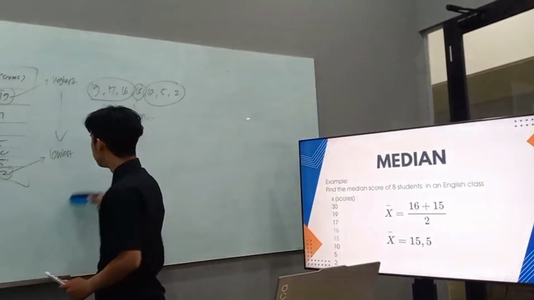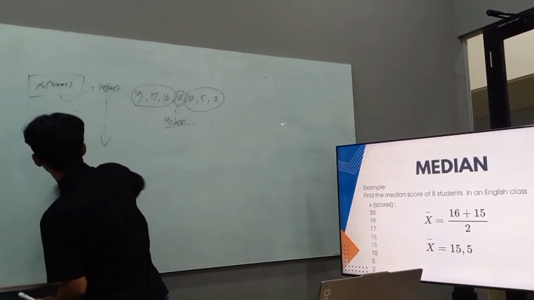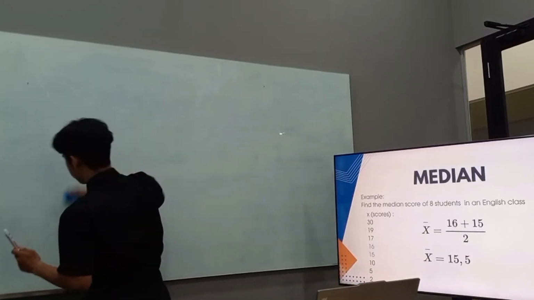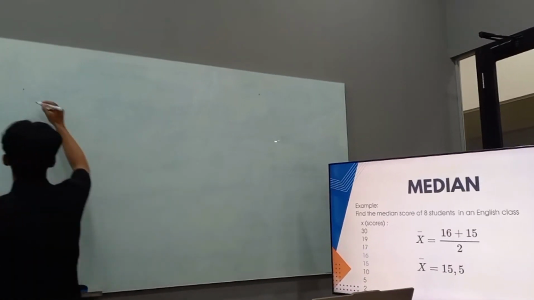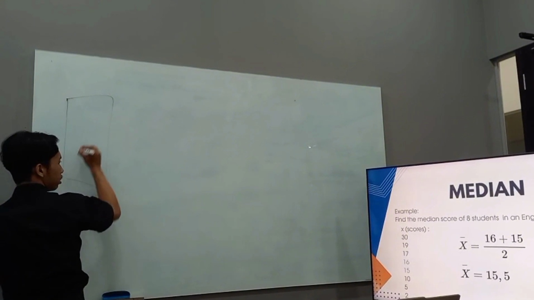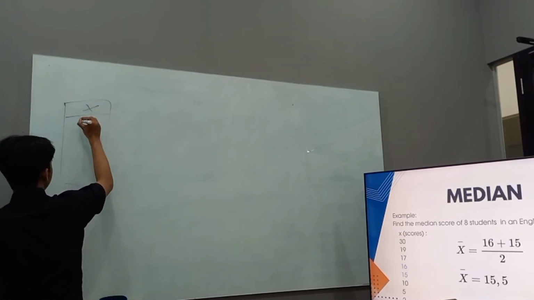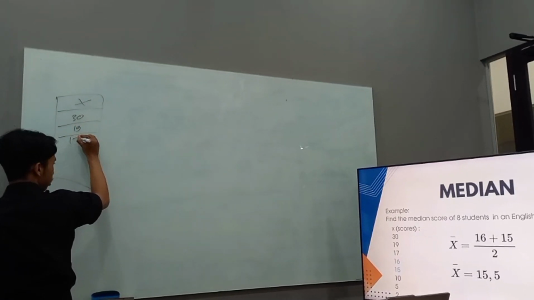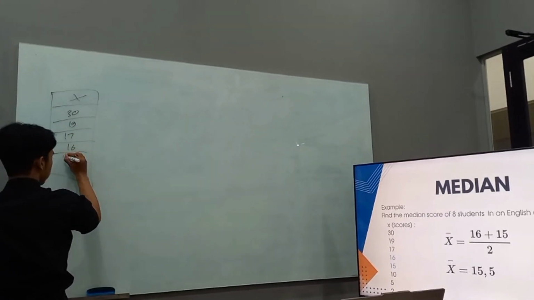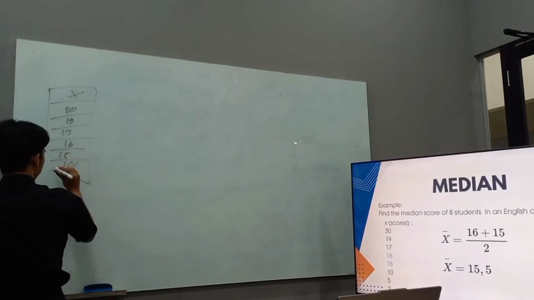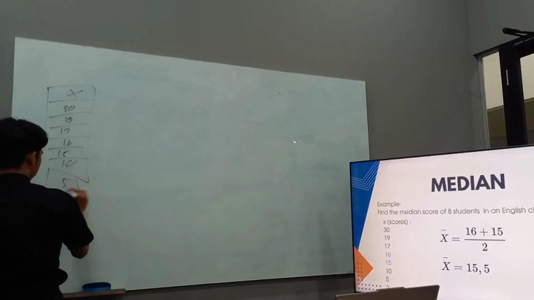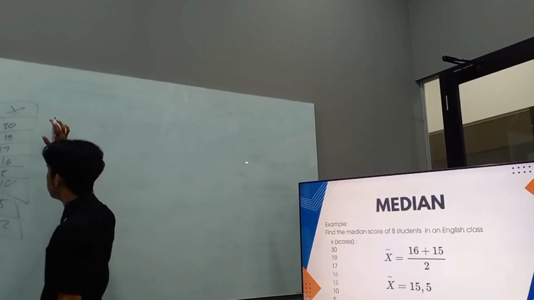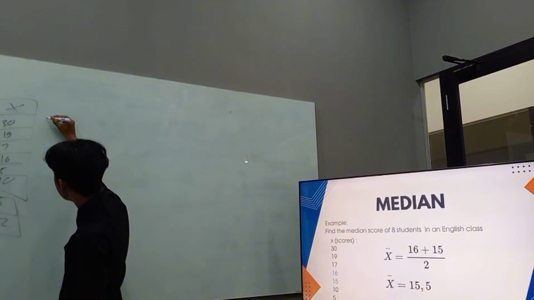So following the formula, we have data X: 30, 19, 17, 16, 15, 10, 5 and 2. So we arrange from highest to lowest.